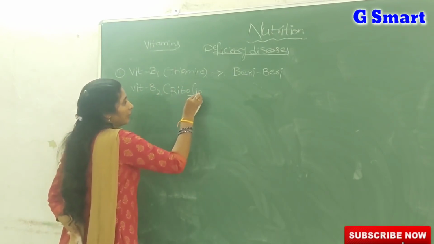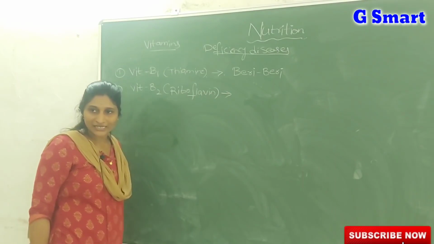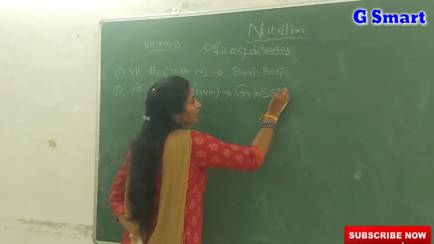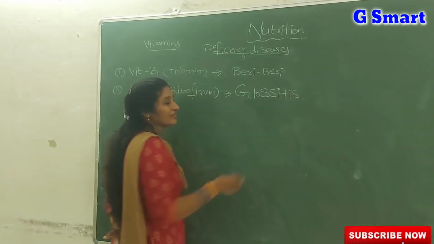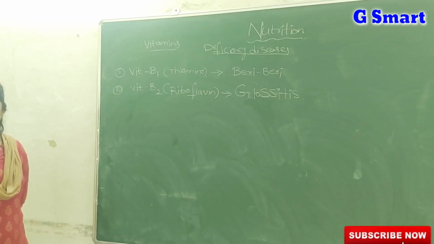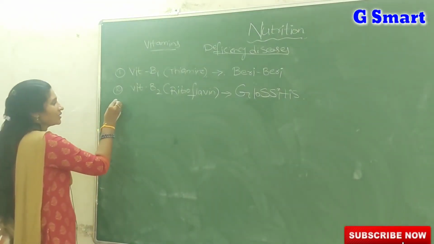What is that riboflavin? If riboflavin is low in our food, it leads to a condition called glossitis. What is that? Glossitis. In glossitis, we mainly see cracks at the corners of the mouth, and a red and sore tongue. These are all vitamin B2 deficiency, glossitis.